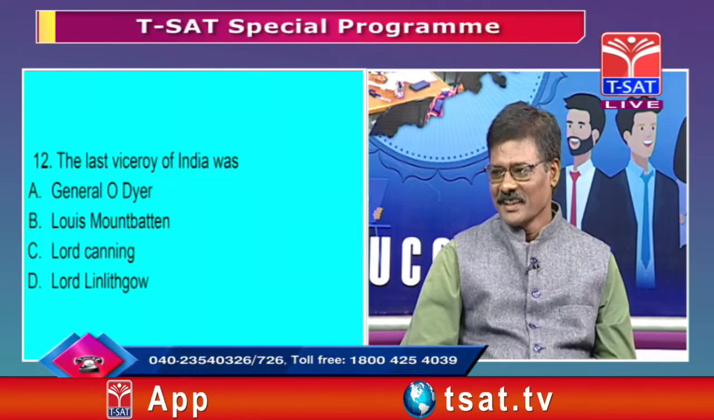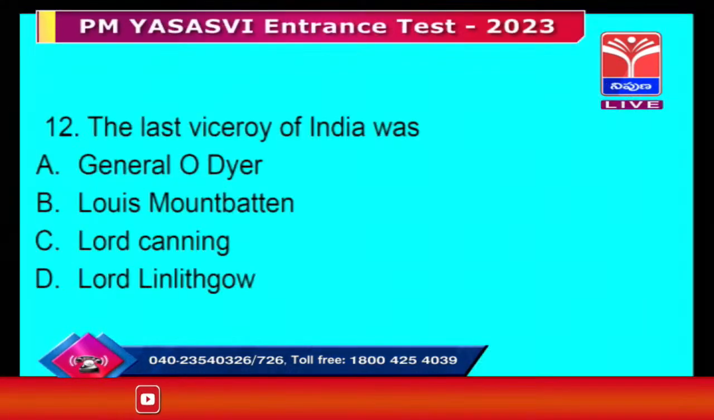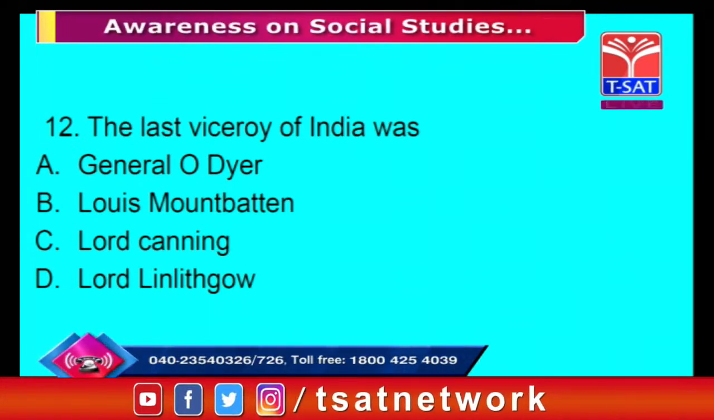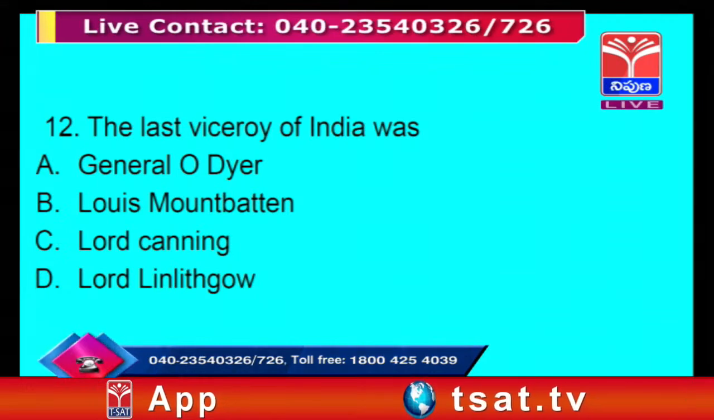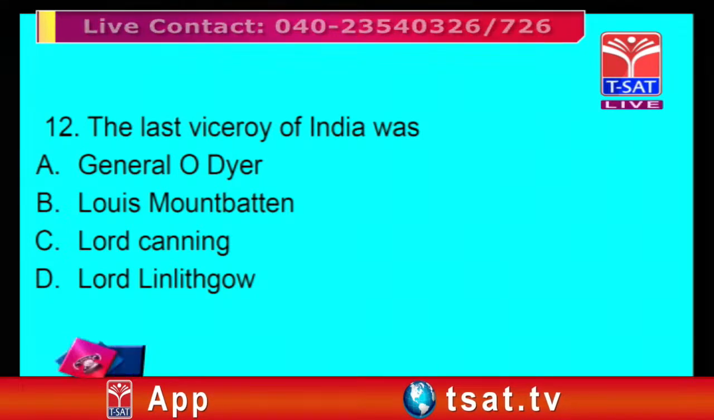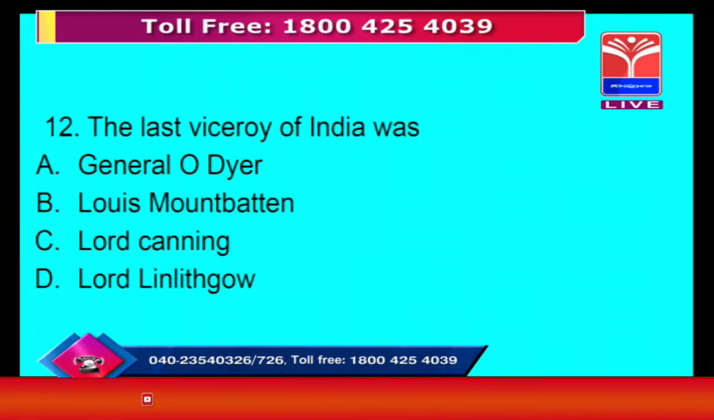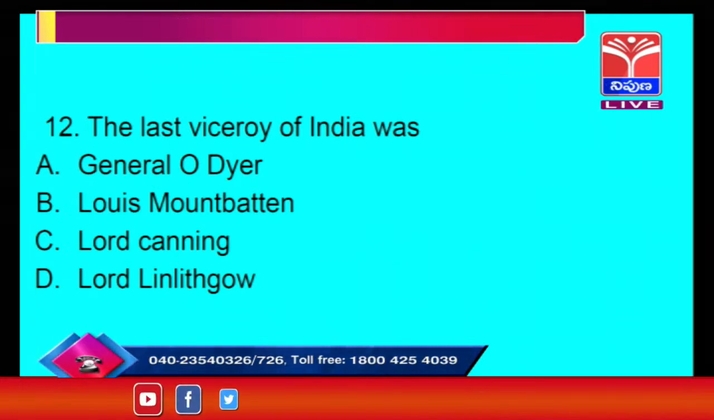Here four options are given: General O'Dwyer, Louis Mountbatten, Lord Canning and Lord Linlithgow. The children should know their significance, how they are connected to which historical event. This is very important.